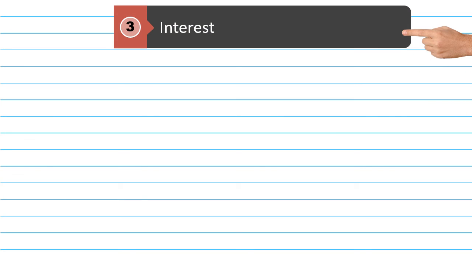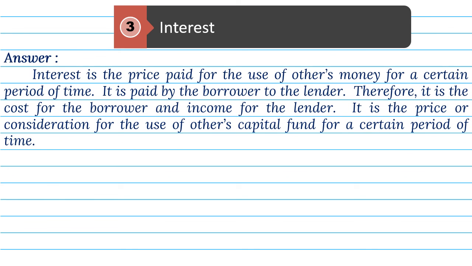3. Interest. Answer. Interest is the price paid for the use of others' money for a certain period of time. It is paid by the borrower to the lender. Therefore, it is the cost for the borrower and income for the lender. It is the price or consideration for the use of others' capital fund for a certain period of time.